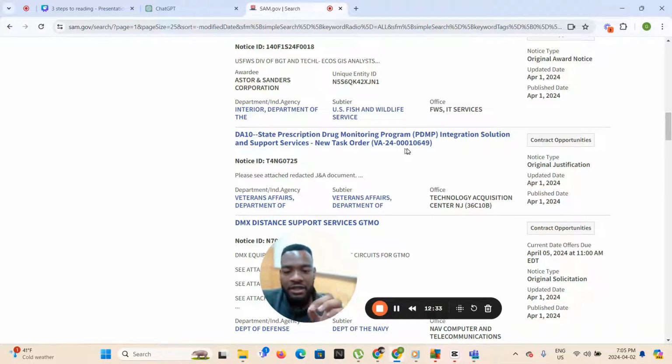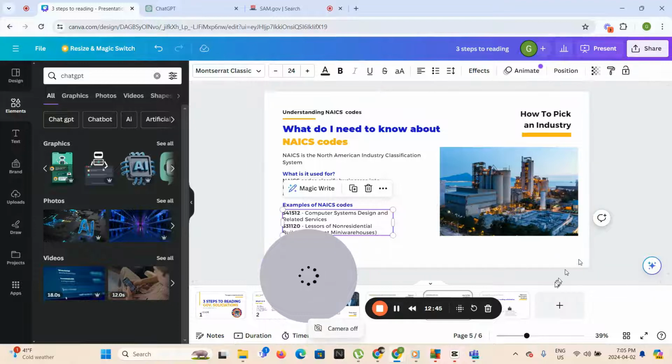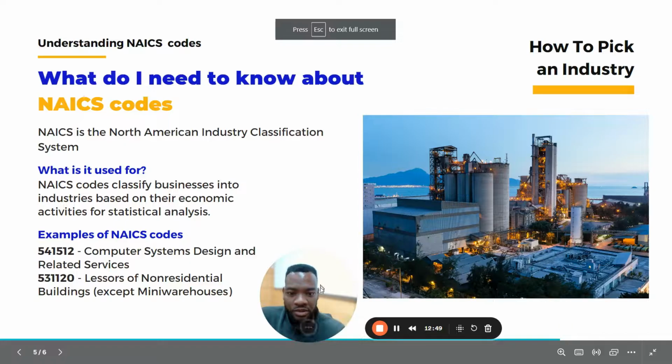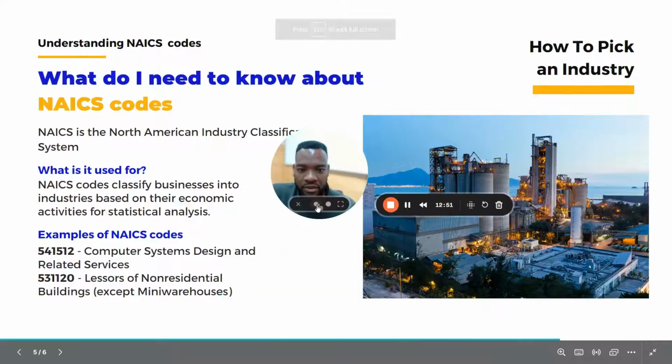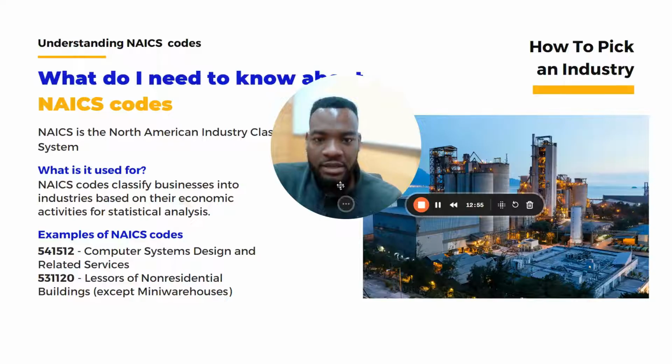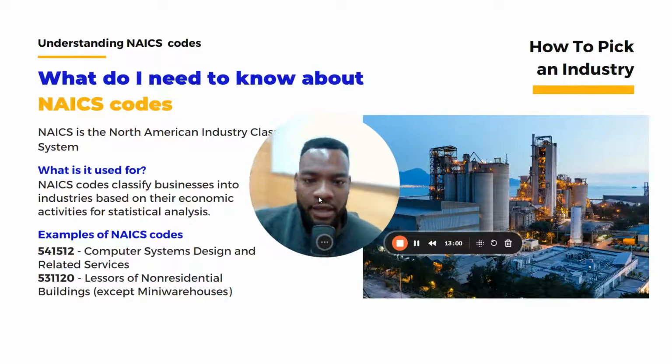My recommendation here is that you pick out 5 different NAICS codes, 5 different industries that you're going to be bidding on. Again, this is really key, and I want to be in a good position to tell you that where you can really see my face. Let me make myself a little bit bigger, guys. You don't want to make this mistake.